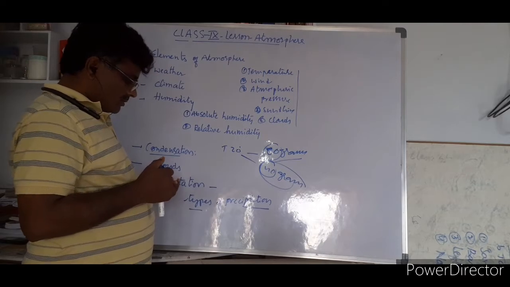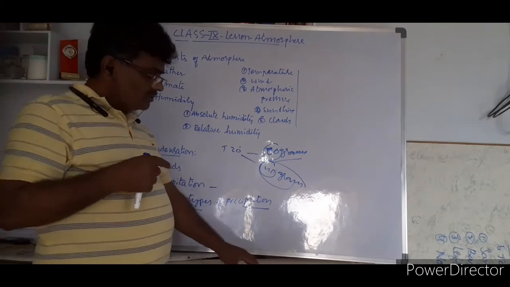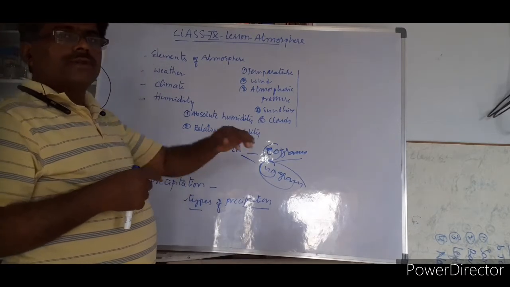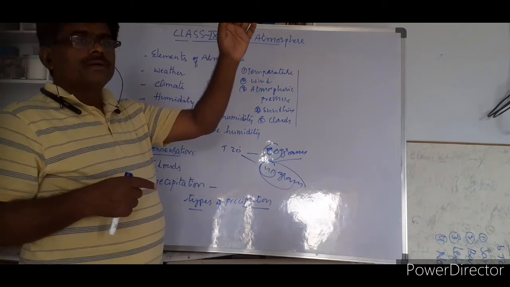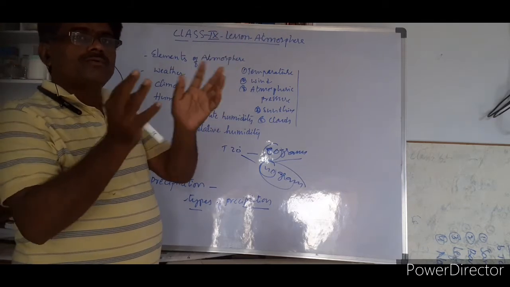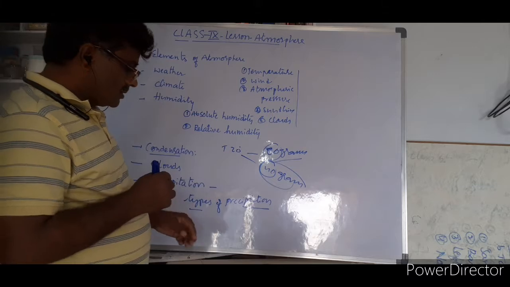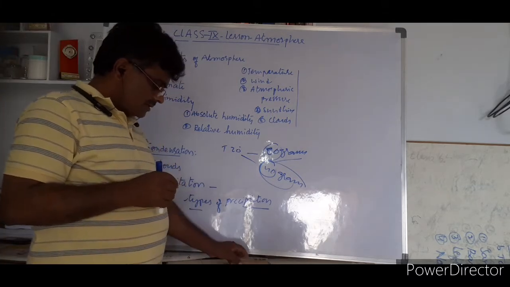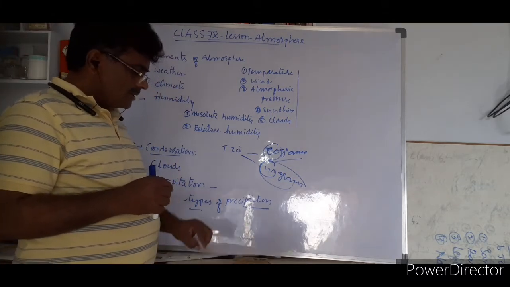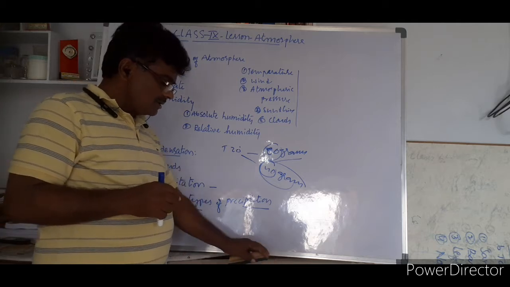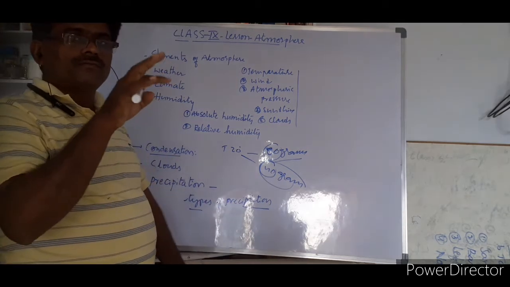And talking about clouds, you know that when water vapor goes up and condenses with the dust, it will form a cloud. Cloud formation generally takes place like this. So talking about clouds, there are a few types of clouds based on their formation.